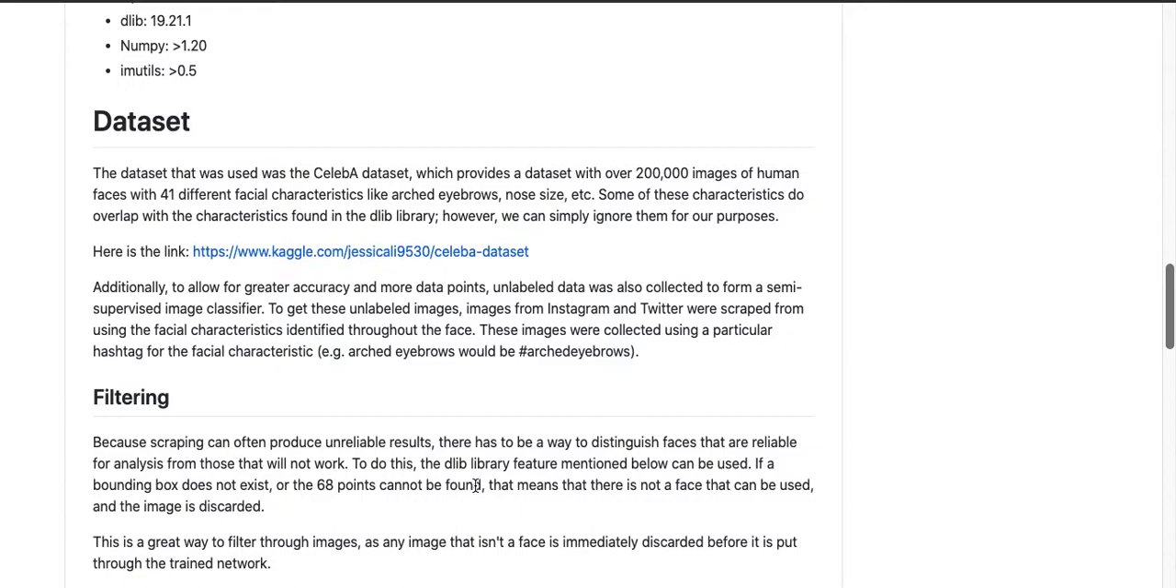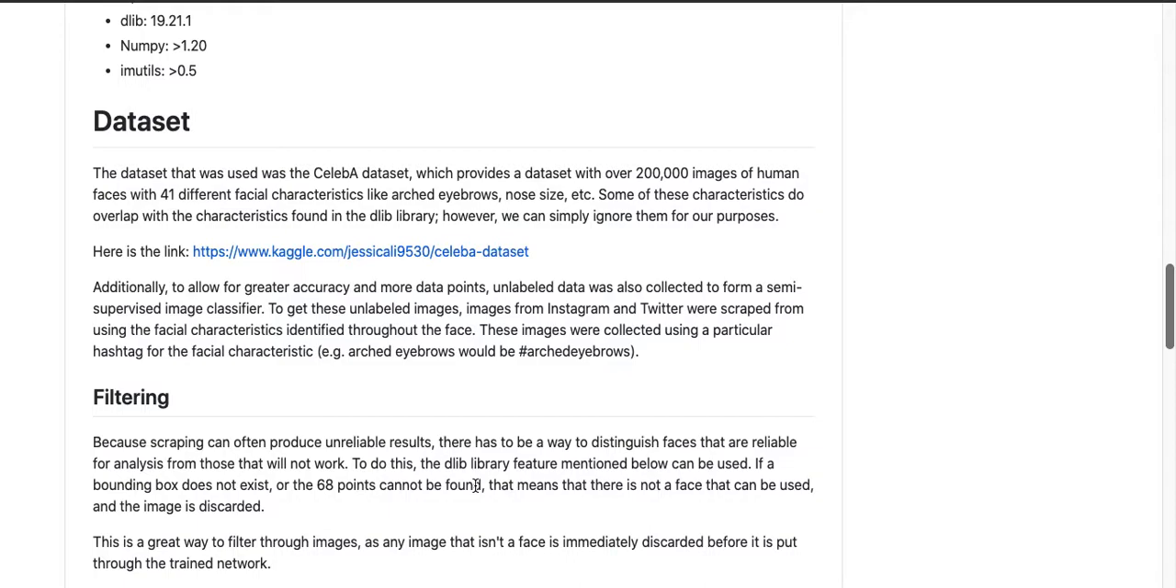And this is really good because we want to get as many facial characteristics as we can, so we can classify the personality the best that we can. And also, it does say over there that it overlaps with some characteristics found in the Dlib library. I'll go into more depth on that later in this video.